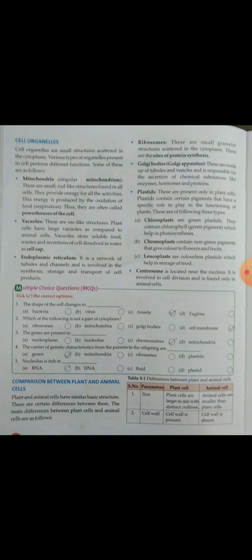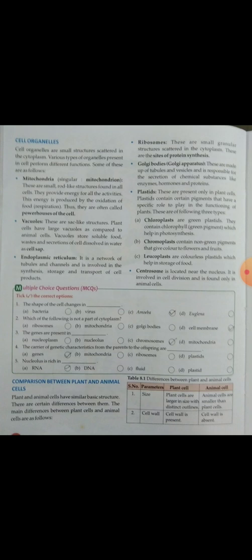Now we understand the Golgi bodies. These are made up of tubules and vesicles and are responsible for the secretion of chemical substances like enzymes, hormones and proteins. Means it secretes chemical substances and gives them to the cell for synthesizing food, enzymes, hormones and proteins. Golgi bodies. Okay.